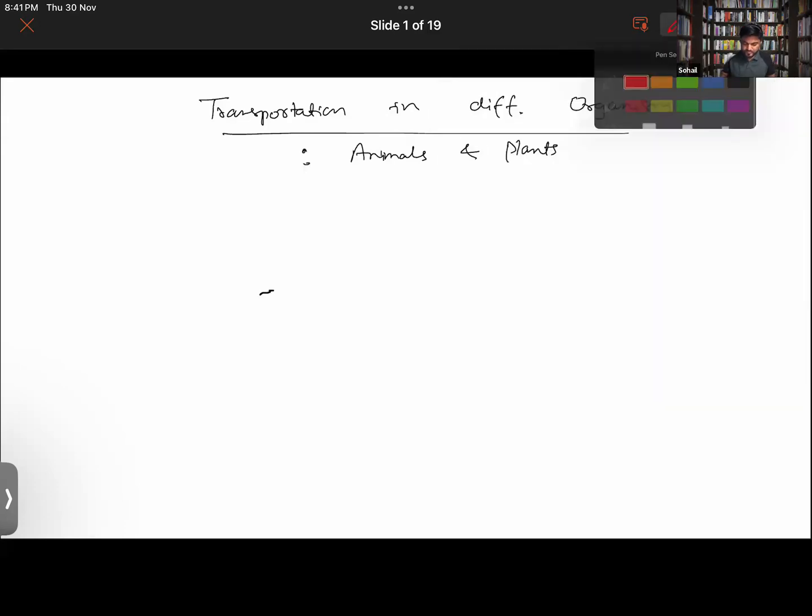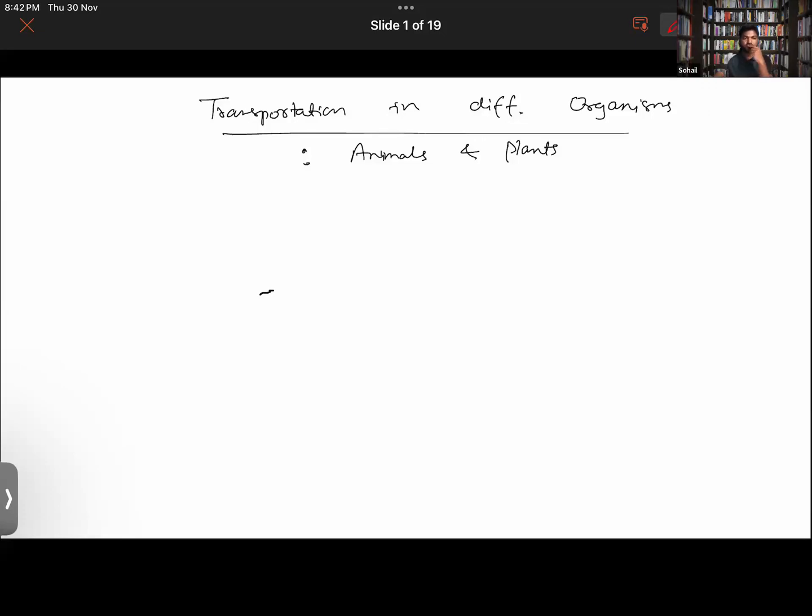Okay. So first of all, when we say transportation in plants and animals, what is the first thing that comes to mind? Transportation of what? Food. Oxygen. Very good.